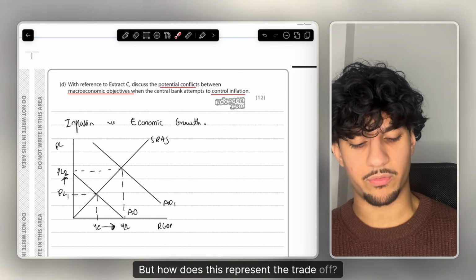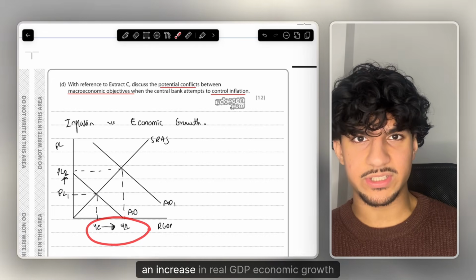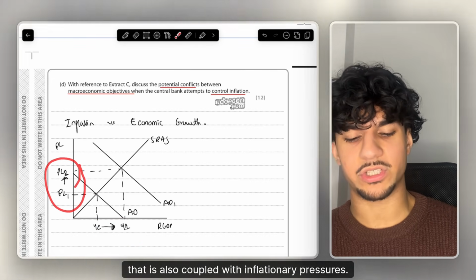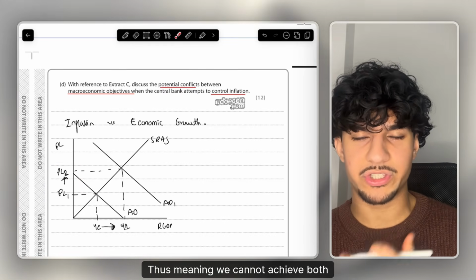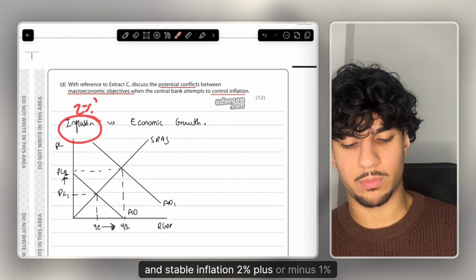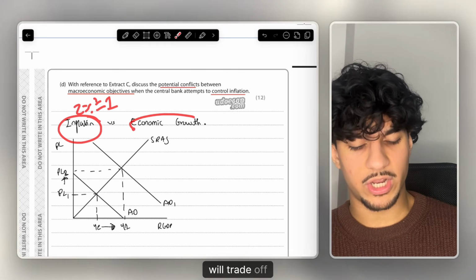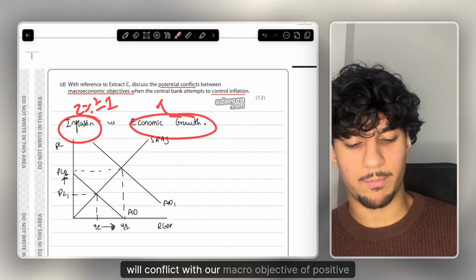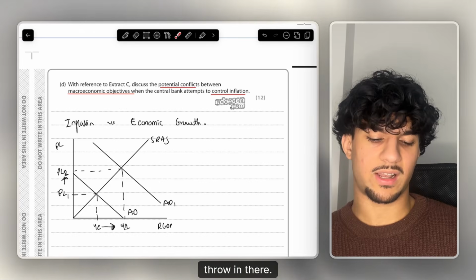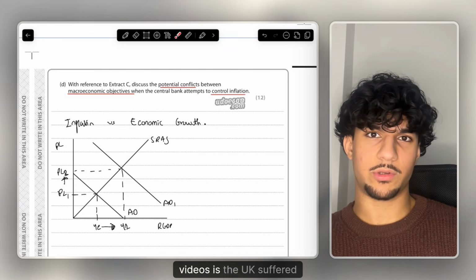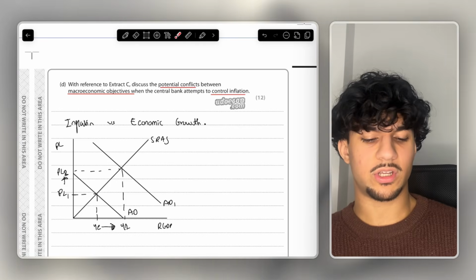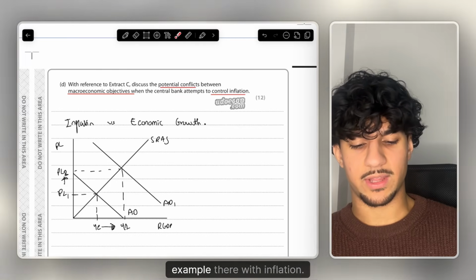But how does this represent the trade-off? It shows that when we are getting an increase in real GDP, economic growth, that is also coupled with inflationary pressures, thus meaning we cannot achieve both simultaneously, meaning that the macroeconomic objective of low and stable inflation, 2% plus or minus 1%, will trade off, will conflict with our macro objective of positive economic growth. Of course, there's lots of application you can throw in there. A classic one I used to mention a lot in the earlier videos is the UK suffered during 2022 to 2023 eight months of consecutive double-digit inflation. Of course, some of them were due to cost-push factors, a really good example there with inflation.